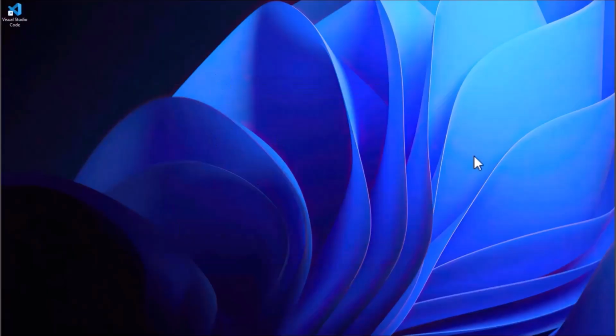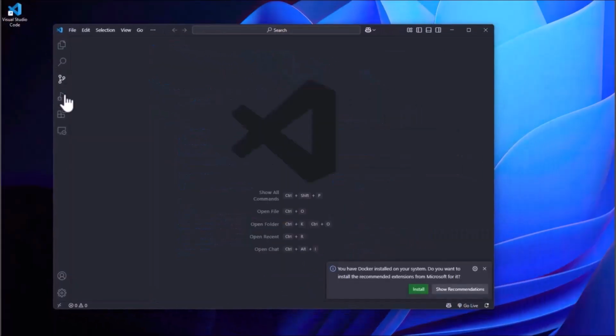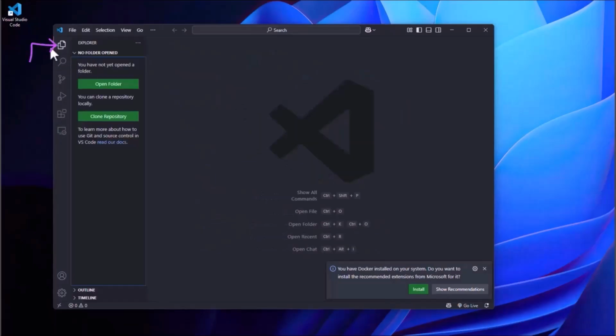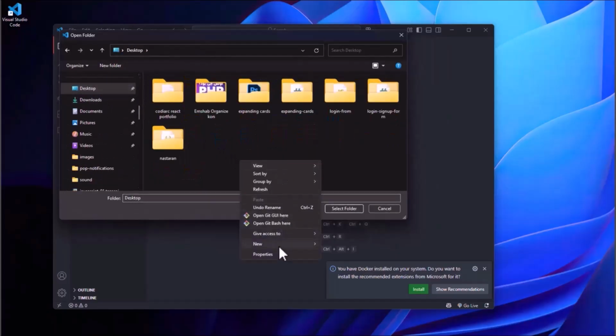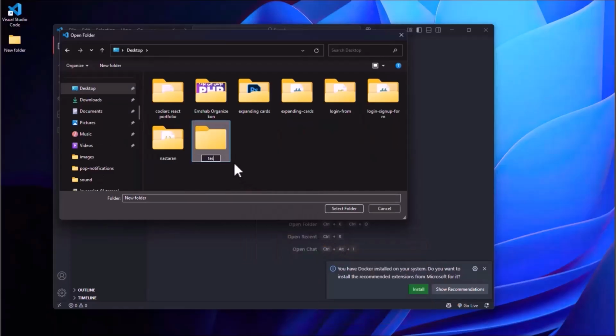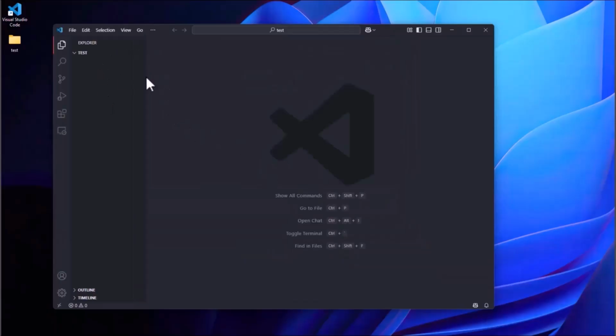Now let's open VS Code by clicking on the icon. This is the application environment. On the sidebar, the first icon is called Explorer. Clicking on it opens the File Explorer. By selecting Open Folder, you can create a folder for your project. Let's create one on the desktop. Name it Test, and then click Select Folder. Now we are ready to go.